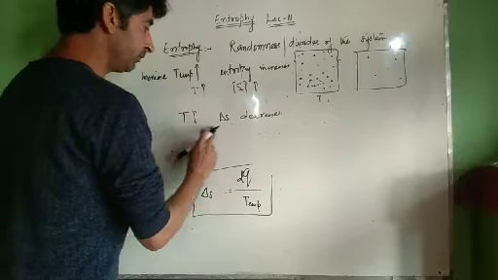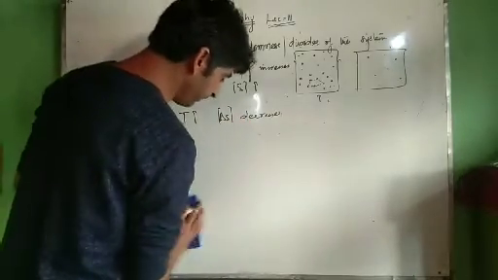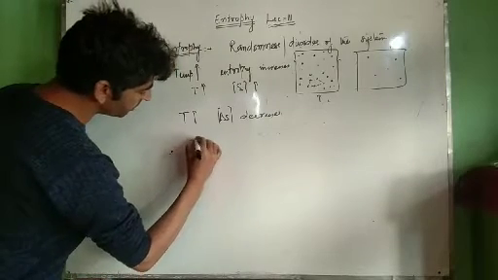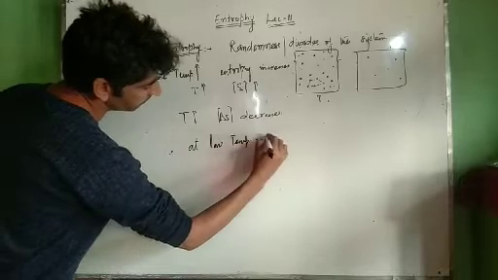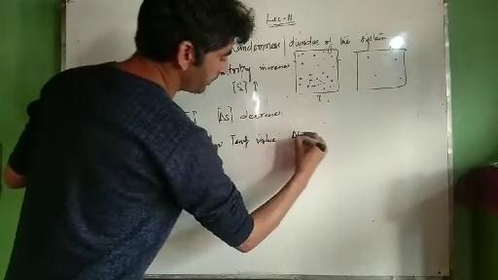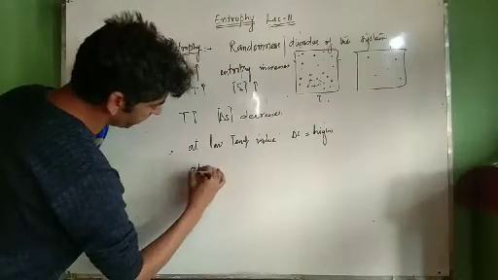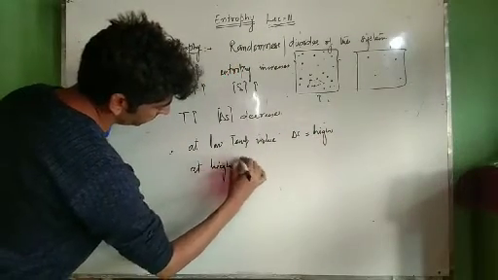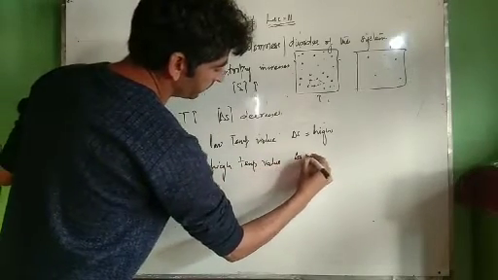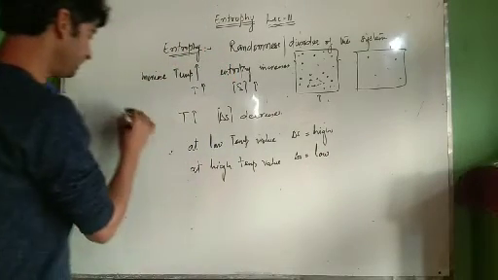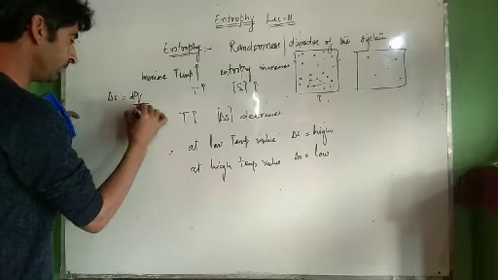But with increase in temperature, change in entropy, delta S, decreases. This has been experimentally proved. It has been found that at low temperature values, change in entropy was found to be high, and at high temperature values, change in entropy has been found to be low. That's why T is in the denominator. Delta S is equal to dQ divided by T.